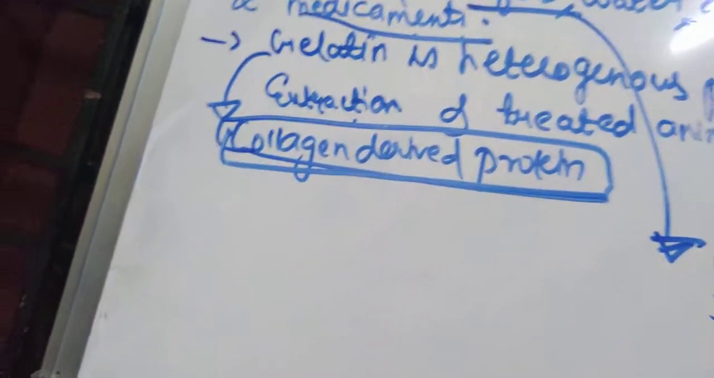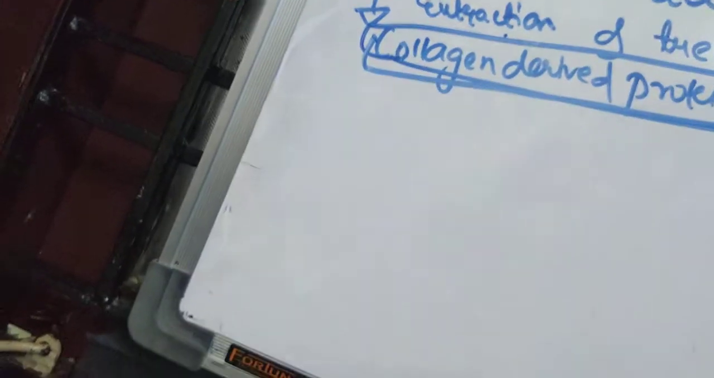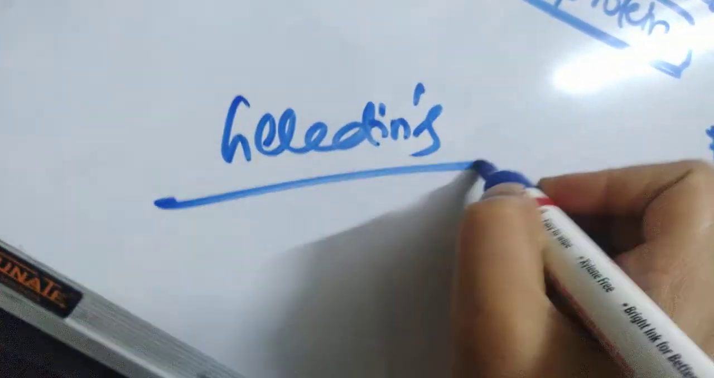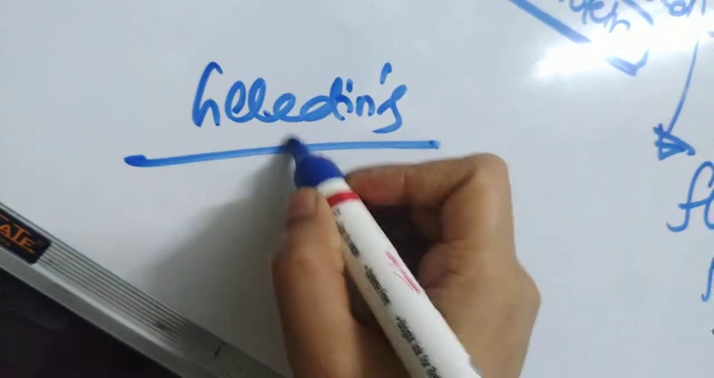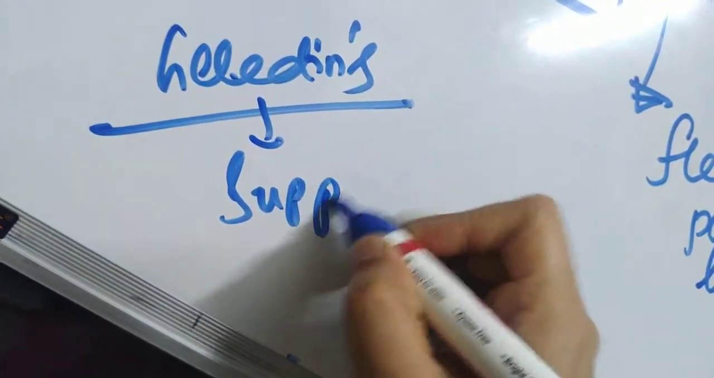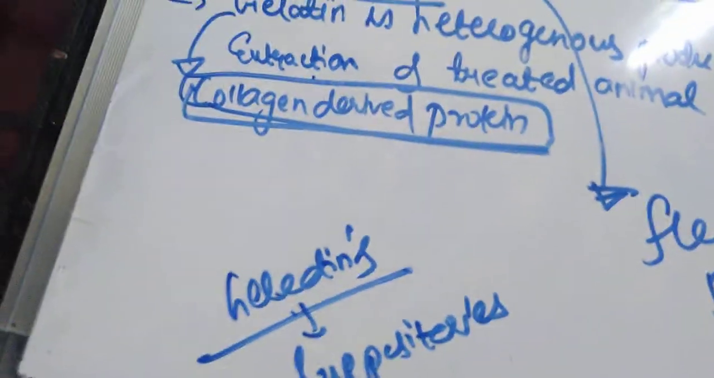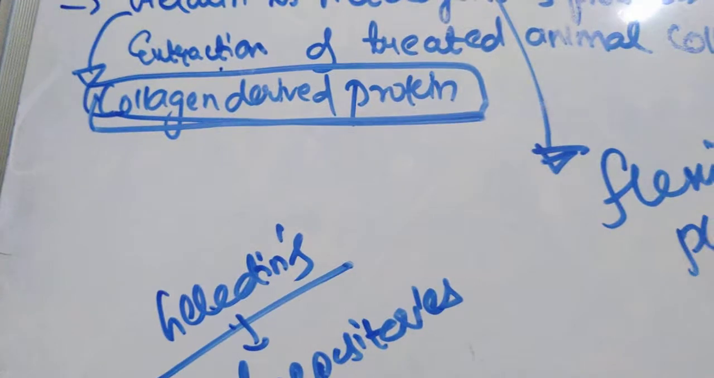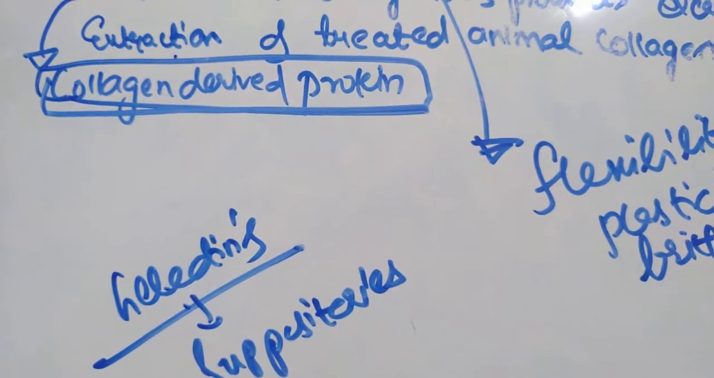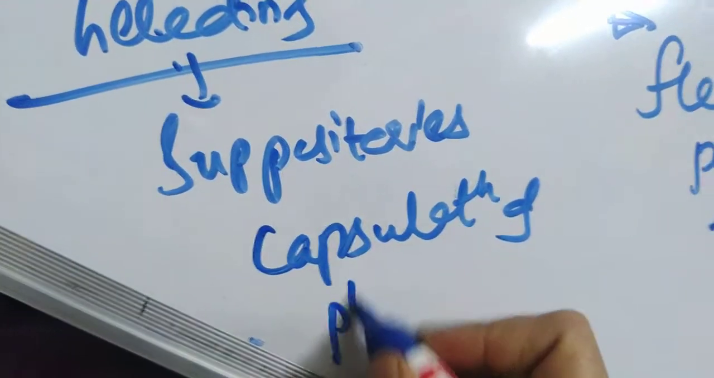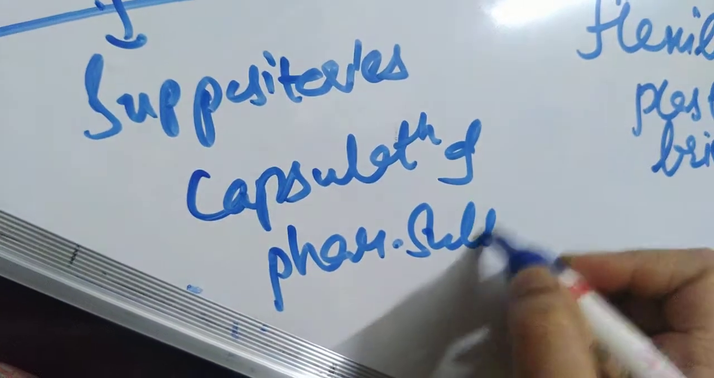Okay, and you know gelatin's chemical and physical properties make it an ideal substance for the encapsulation of pharmaceutical products. Why gelatin? Because it will form a gel. So we have already seen the use of gelatin in suppositories. While we did glycerogelatin suppositories in your pharmaceutics, there also you have seen that we use gelatin. So the chemical, physical and physiological properties of gelatin make it an ideal substance for the encapsulation of pharmaceutical substances.